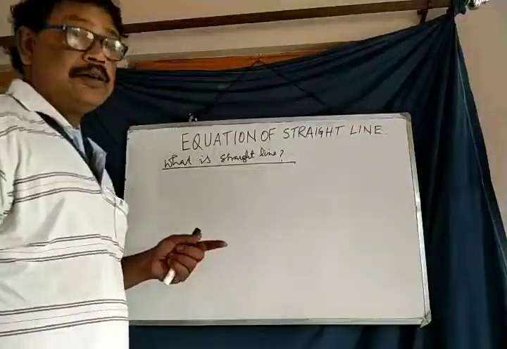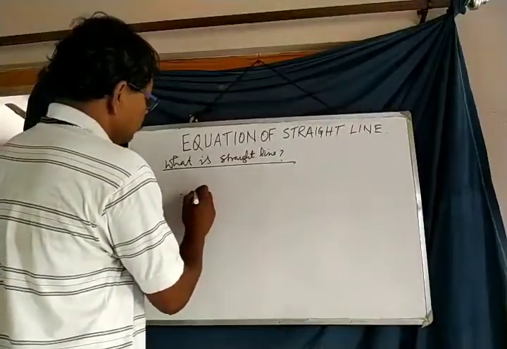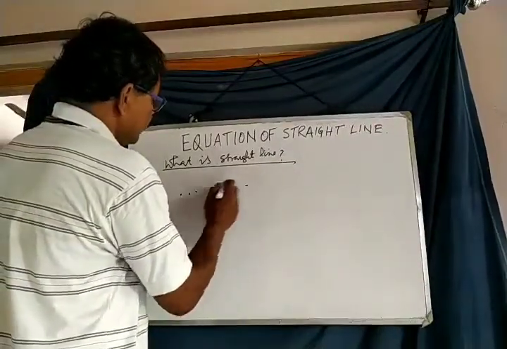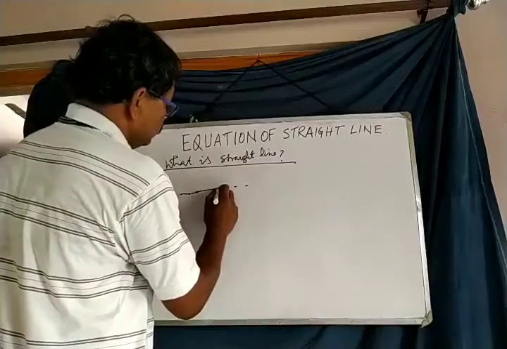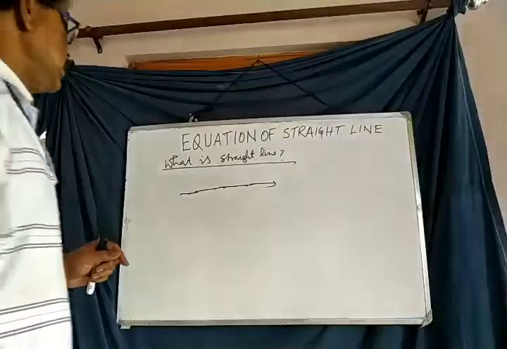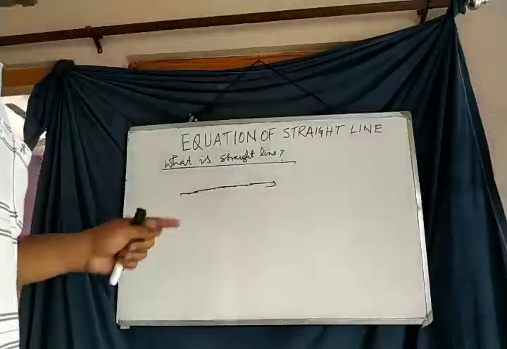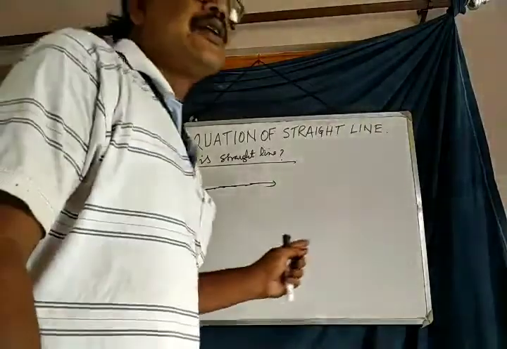If a point moves without changing any direction, then the locus of the moving point is called a straight line.